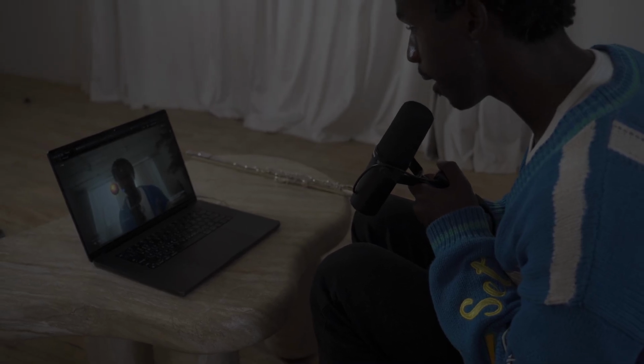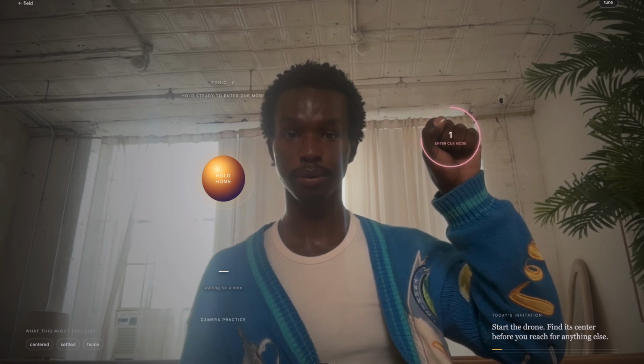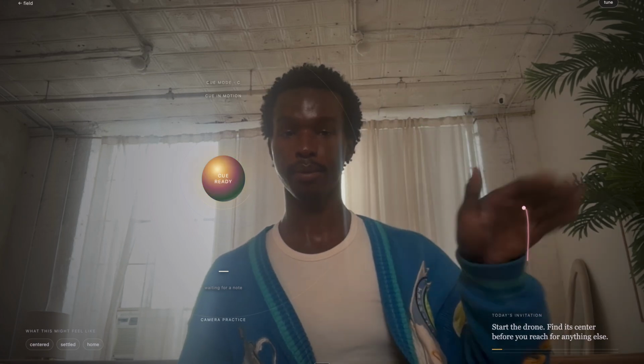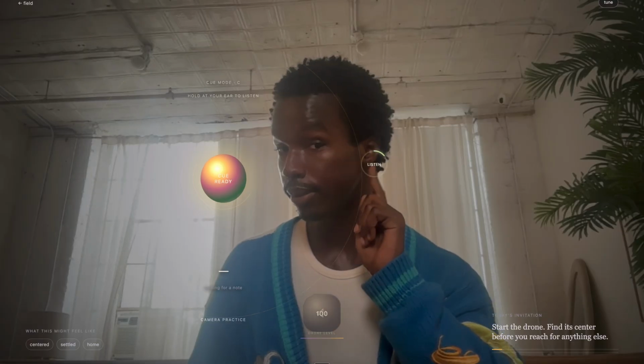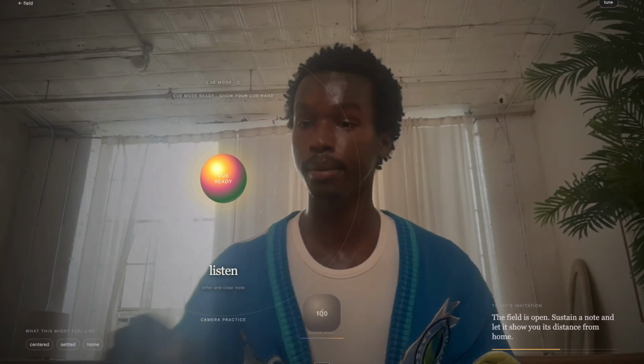You can control Mimetry using natural conductor cues. Raise your fist to enter cue mode, and then conduct a start cue to start the drone. Listen to it and try to internalize the feeling. You can conduct Mimetry to raise the volume or lower the volume. And when you're ready, point to your ear to start practicing.